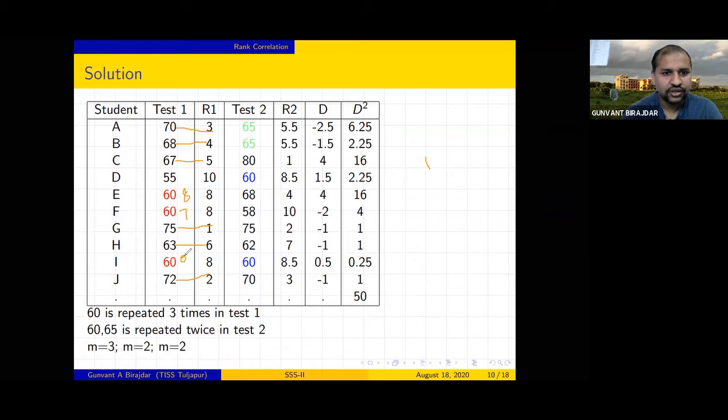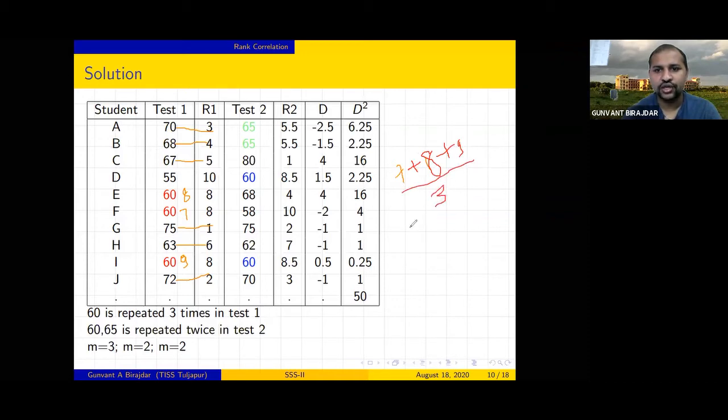So 63 is number 6, correct? Now this score is 7, this is supposed to be 8, and another is 9. So you have 3 scores having the same mark, which are 7 plus 8 plus 9. What is the total of this, divided by 3?